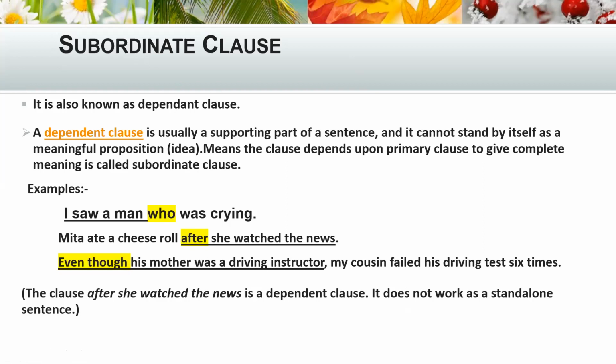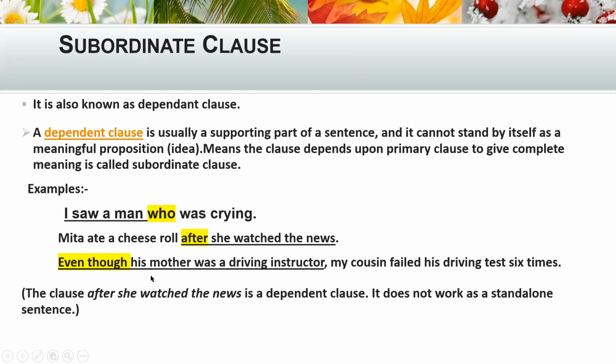If you find two clauses connected with a subordinating conjunction or subordinator, then it is called a subordinate clause.